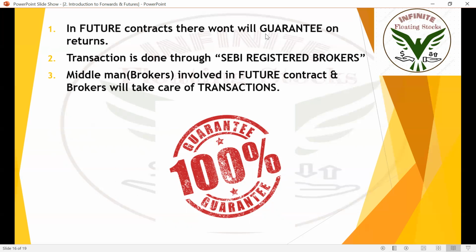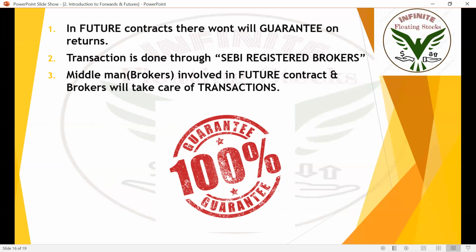So in futures contract, there will be guarantee on returns. Okay. Because SEBI registered broker will take care. If someone is trying to violate the rule, SEBI registered broker will be filing a case or he'll go according to formalities, and he'll take care of that person not to violate the futures contract made. Okay. So if farmer is trying to violate, the same SEBI registered broker will come to farmer and file some case, or he'll go according to the rules, and he'll take care of the farmer not to violate the futures contract which was made on December 1st.